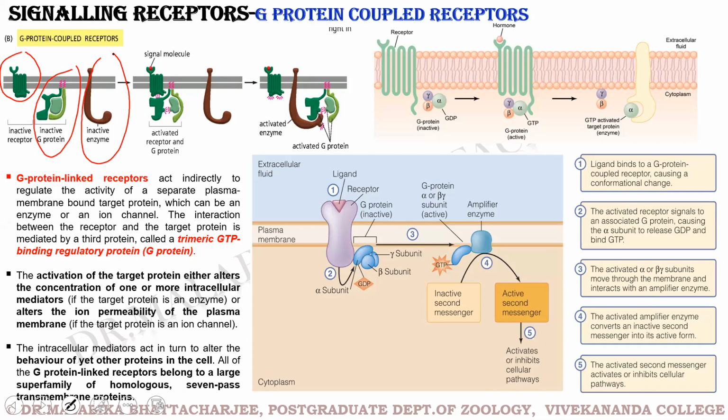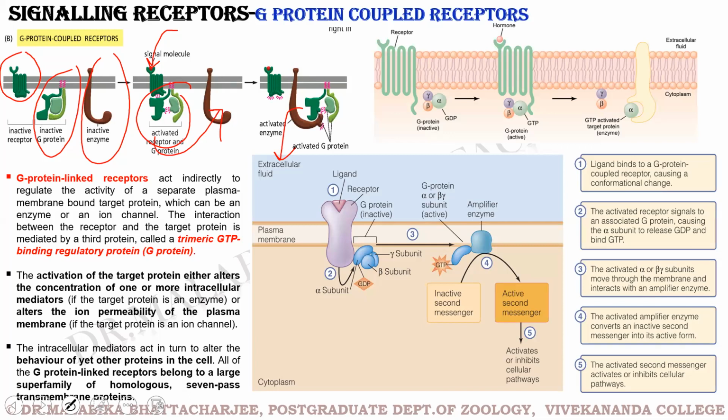So there are three parts to it. Now the signal molecule binds to the inactive receptor, as a result of which the associated G protein is activated, and this activated G protein then activates the neighboring enzyme, which then transduces the signal downstream.